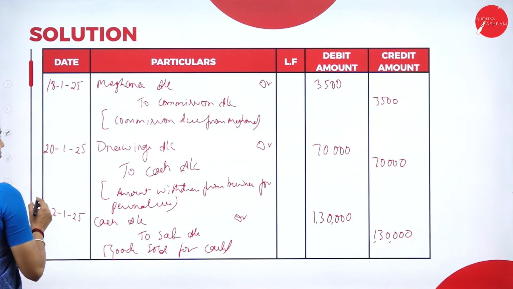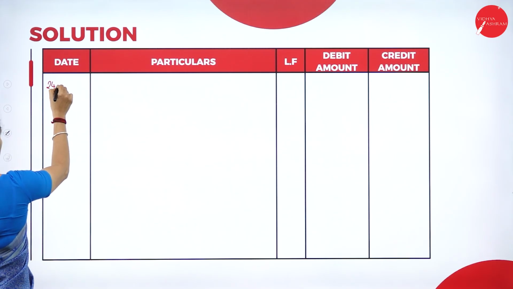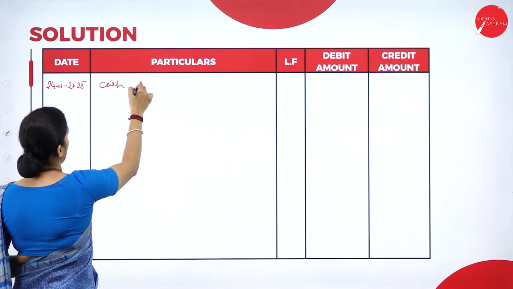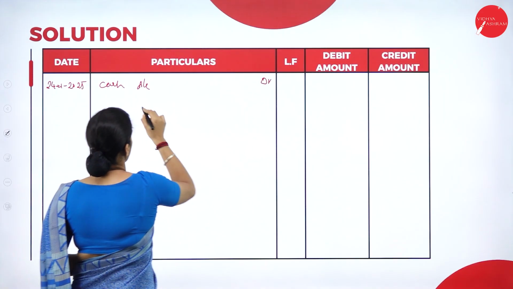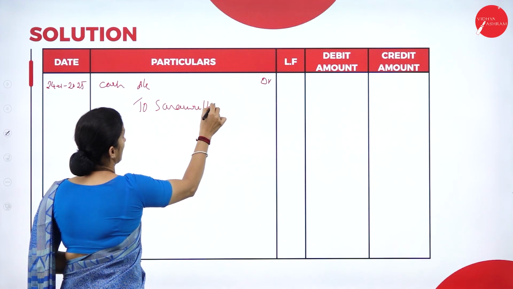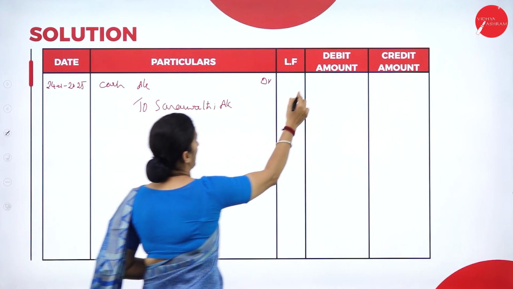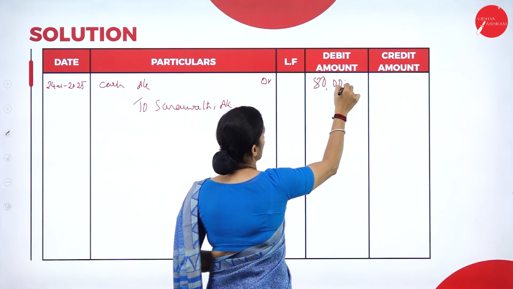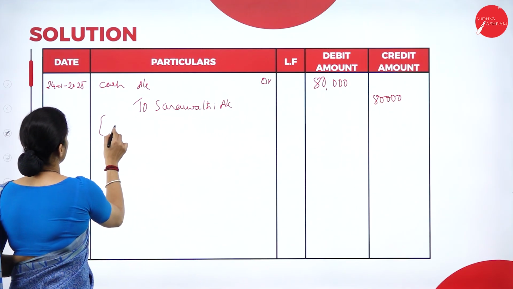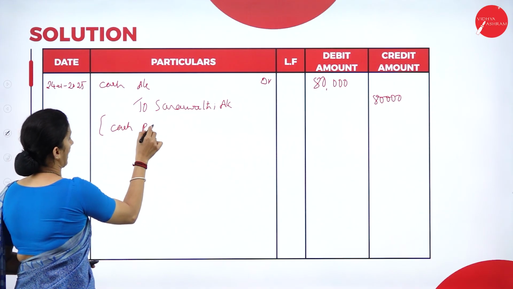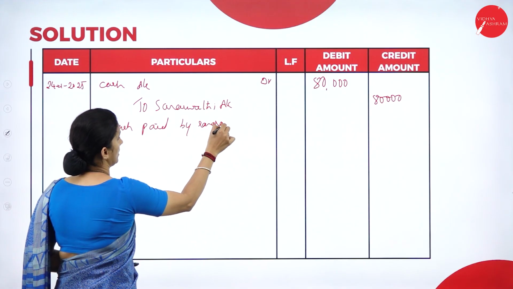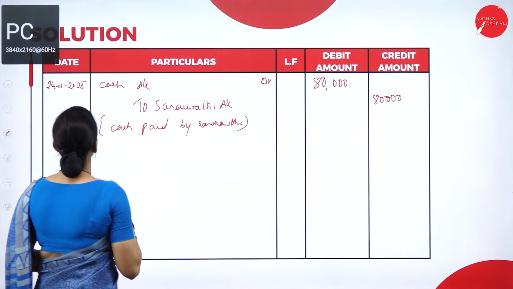So that means on 24th, 1/2025, cash account debit. So who is making the payment here? Saraswati. So Saraswati is the giver. It will be a credit entry, Saraswati account. So the amount here is 80,000. So the narration: cash paid by Saraswati.